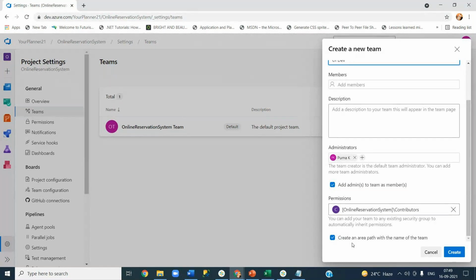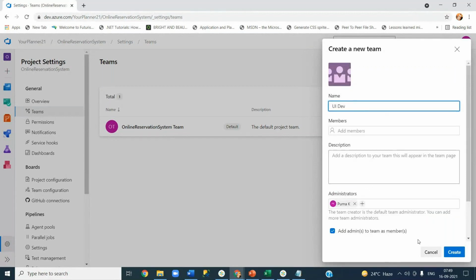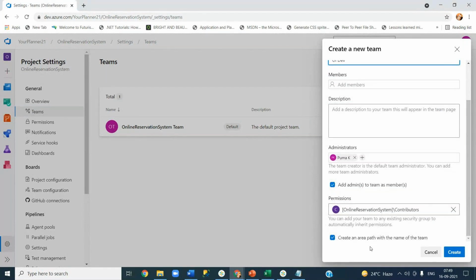Now at the bottom, this is an important one. By default, this item is checked: create an area path with the name of the team. In our slide deck, I showed you areas as well. Area is all about categorizing your requirements for each team. It is helpful in the reports. I will show you what that is.